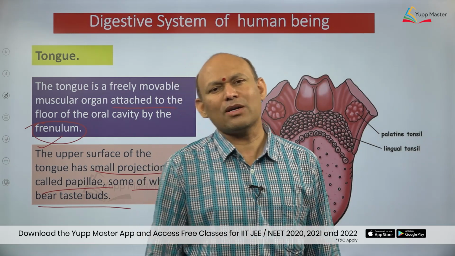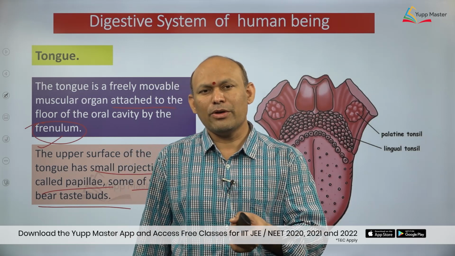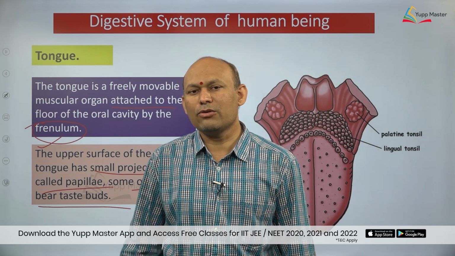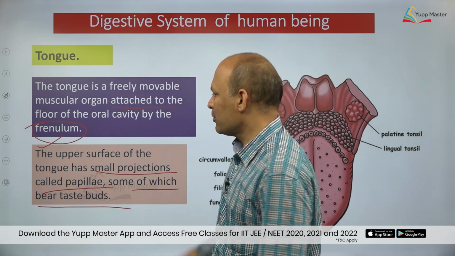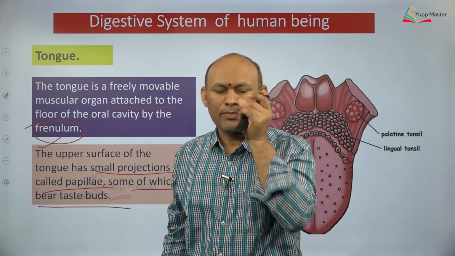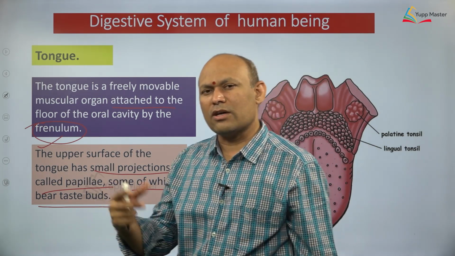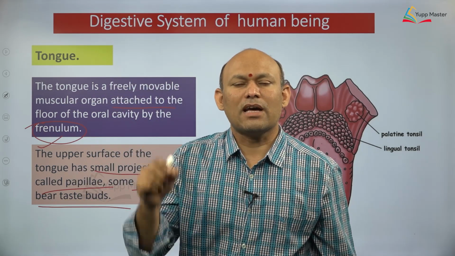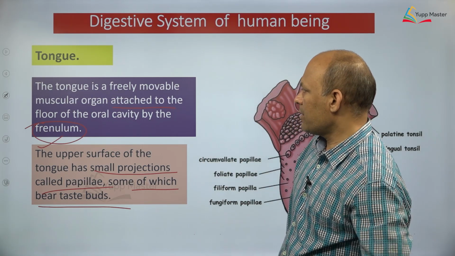So the tongue is made up of what? Voluntary muscles, you need to understand, right? So whenever I want to send my tongue outside the mouth, I can send it, and I can withdraw it, which means tongue muscles are voluntary muscles, right, dear students? You need to understand, it's very simple. And another most important thing: tongue muscles are striated muscles, and striated muscles are generally found in association with what? They are attached to the bones. But in the tongue, striated muscles are not connected to any bones, dear students. You need to understand, it's a very beautiful thing I shared with you.